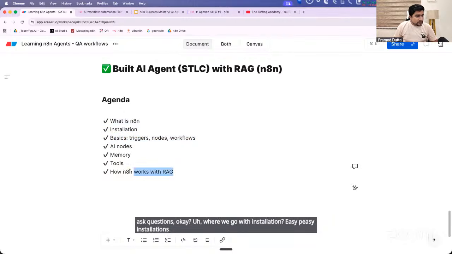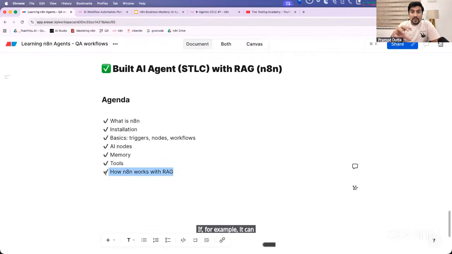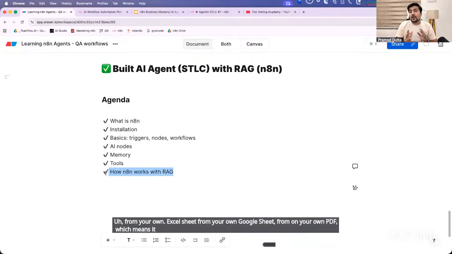But this time the most important thing is we are going to build our AI agents. The most important thing we are discussing is how you can use RAG. What is RAG? RAG is like a memory. For example, it can create test cases specific to your own Excel sheet, your own Google Sheet, your own PDF, which means it will have the context about your company, your Jiras, everything. How many of you are clear with this point?